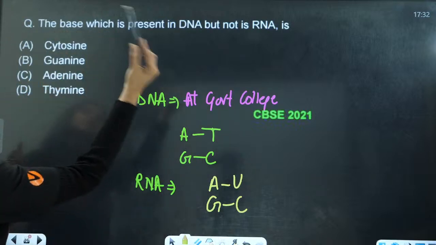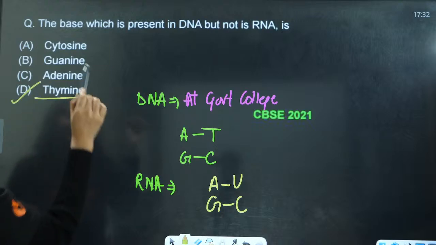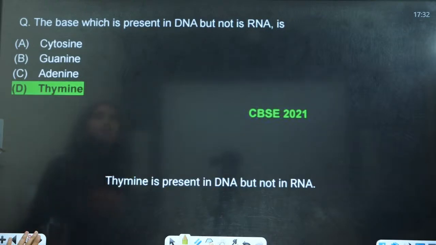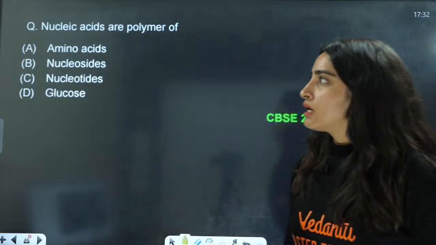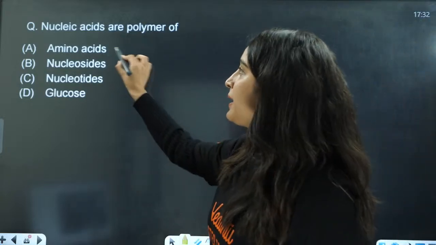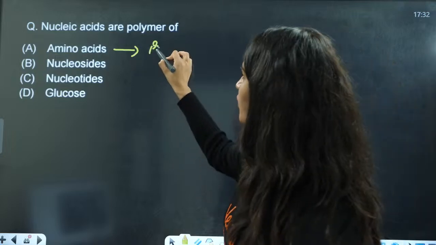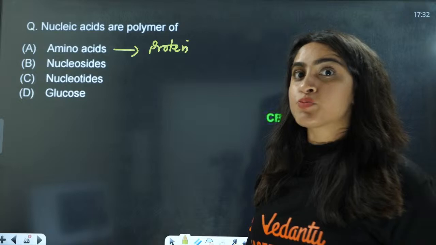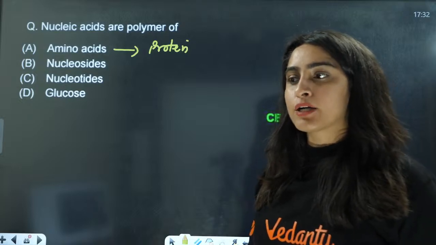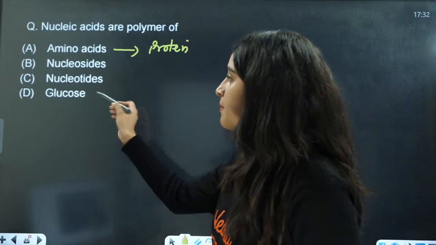So this is present in DNA but not in RNA. D is going to be the correct answer here. Next is, nucleic acids are polymers of what? Amino acids polymer is protein. Glucose polymer is maltose.